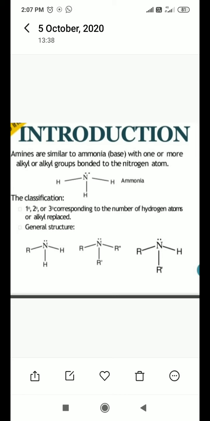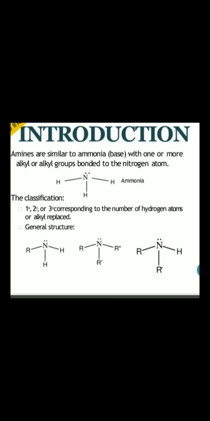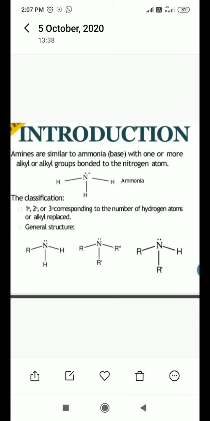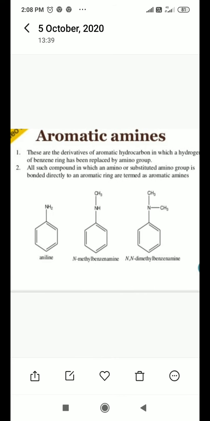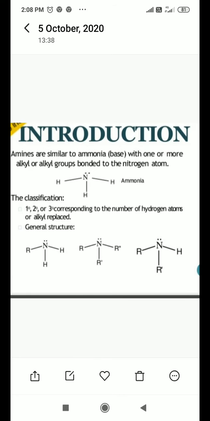What about tertiary amine? In the middle structure, all three hydrogen atoms of your ammonia are replaced with alkyl groups, either similar alkyl groups or different alkyl groups. So it becomes the tertiary amine. Only the nitrogen atom remains, all hydrogen atoms are replaced with alkyl groups. The middle structure on your screen is your tertiary amine. This is all about the classification: primary, secondary, tertiary.